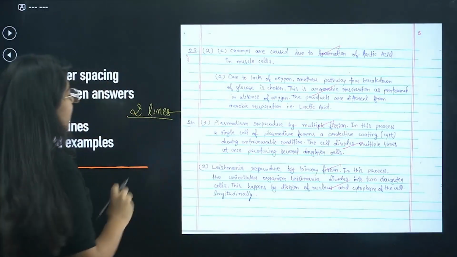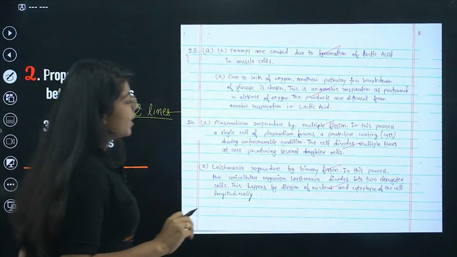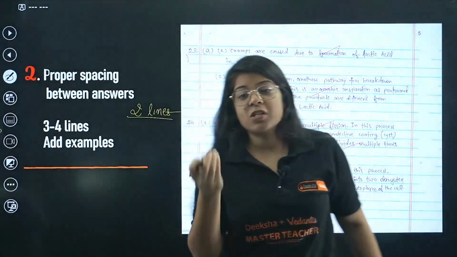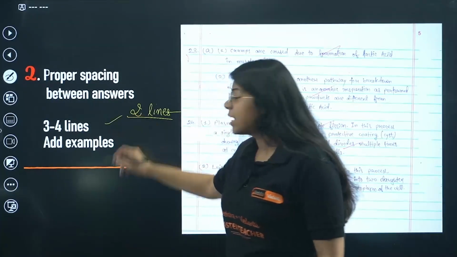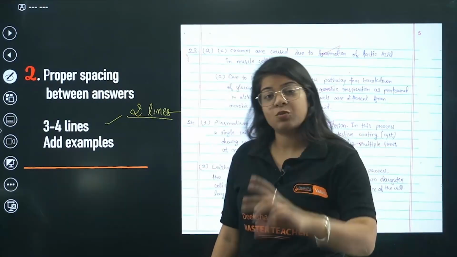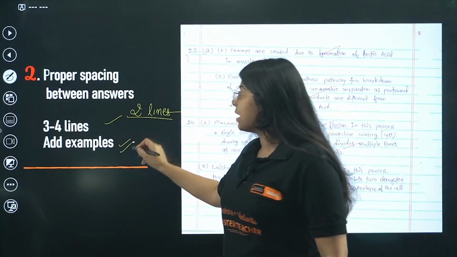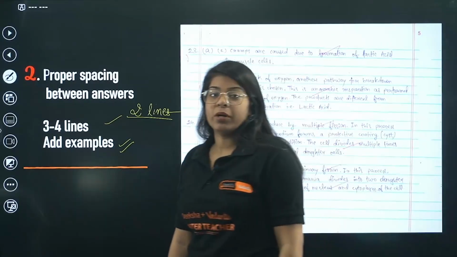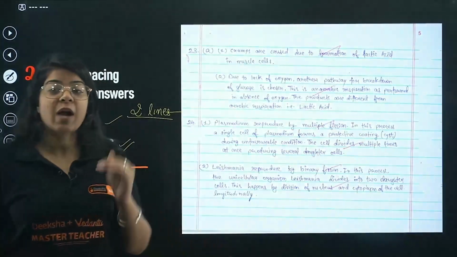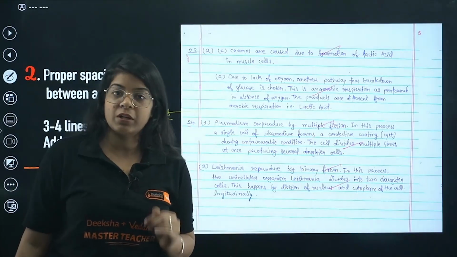Okay, done. Now of course we have some very important points that for the questions you have to write 3-4 lines, maybe make a paragraph, switch to another line, then add examples. That is very important. Okay, it shows the teacher that you actually know what you're talking about in your questions.